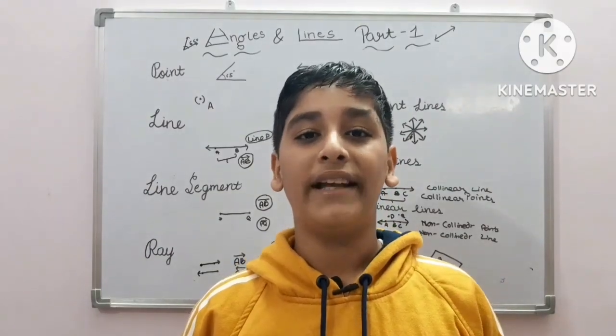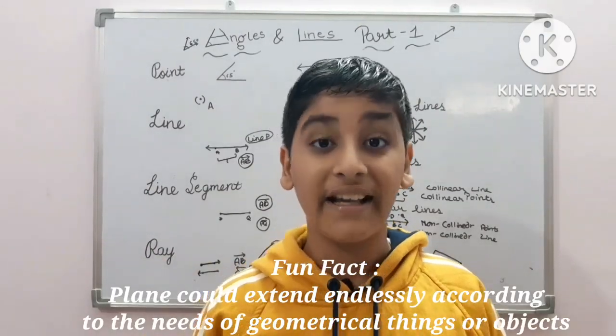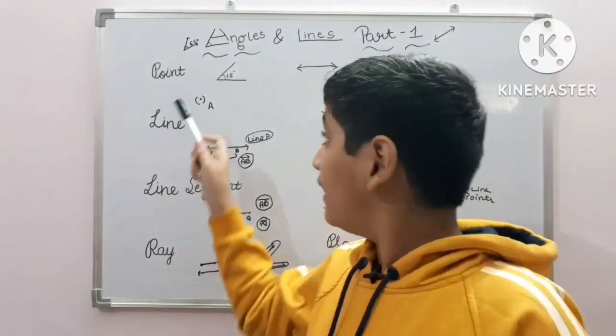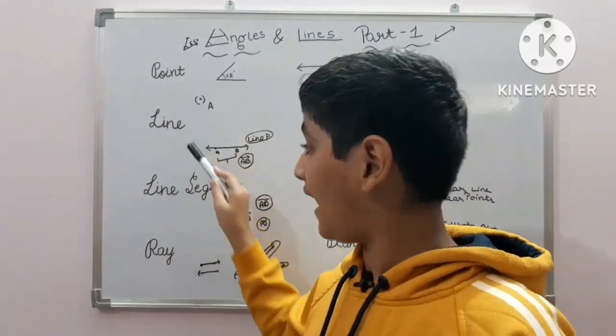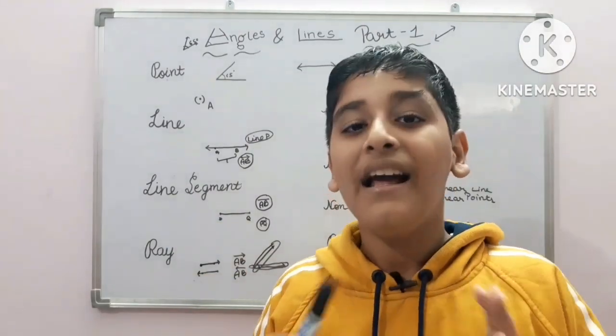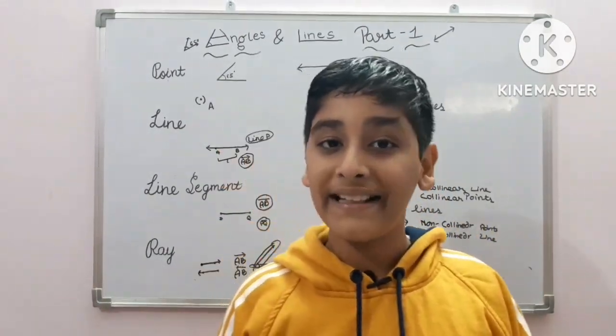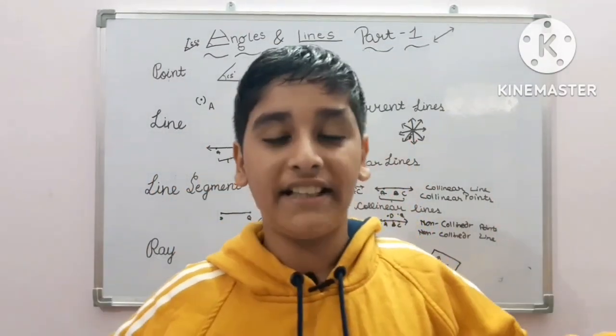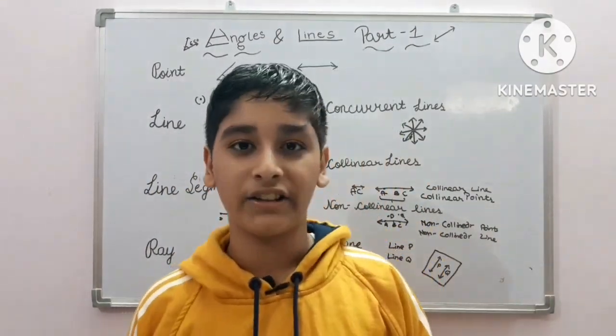Let me tell you one more thing. A plane can also extend endlessly according to the needs inside the plane. However much space the line needs, the plane will continue to extend endlessly in both directions.